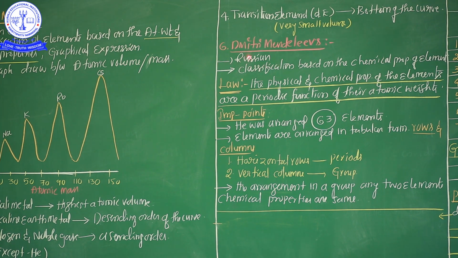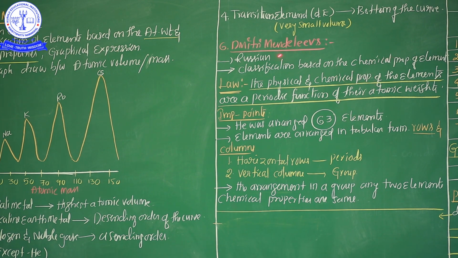My dear students, Dmitri Mendeleev is a Russian scientist who classified the elements based on atomic weights and chemical properties. Don't get confused: Lothar Meyer used atomic weight and physical properties, but Dmitri Mendeleev used atomic weights and chemical properties.